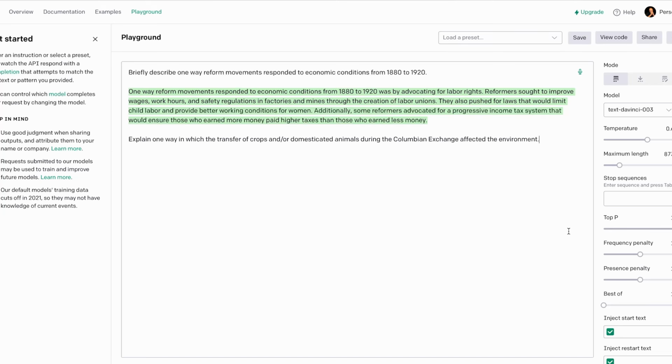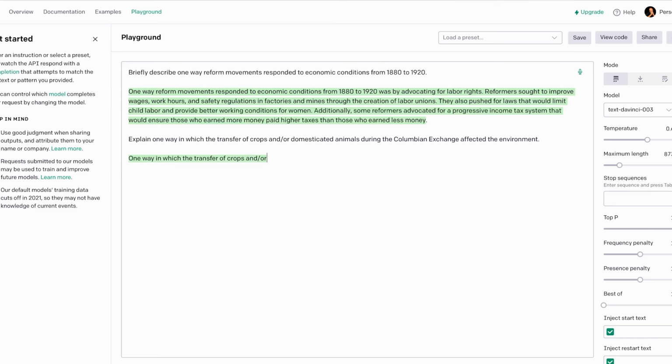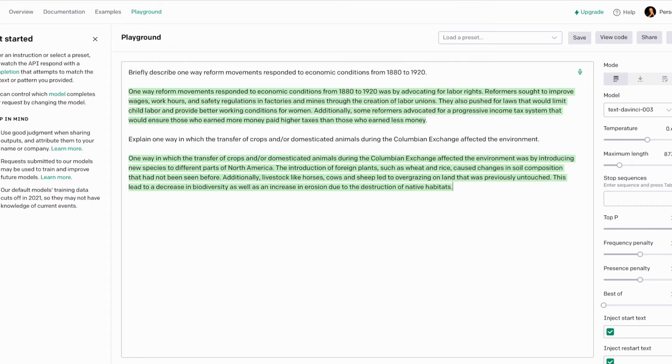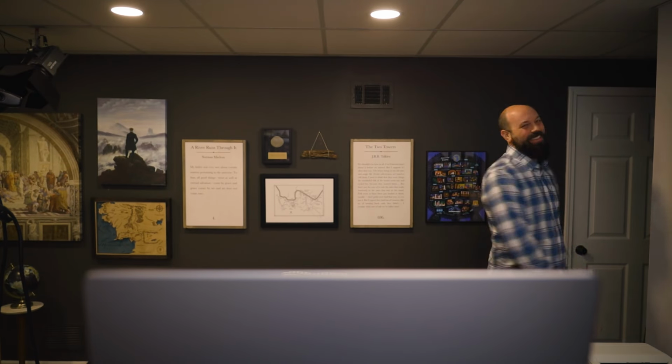Let's try one from AP World. Okay, this one's about the transfer of crops and domesticated animals during the Columbian Exchange and how that affected the environment. Okay, let's see. Whoa. One way was transfer of crops and domesticated animals. Introducing new species to different parts of North America. Introduction of foreign plants, wheat and rice, caused changes in soil. Oh my gosh. What? My mind is blown right now.